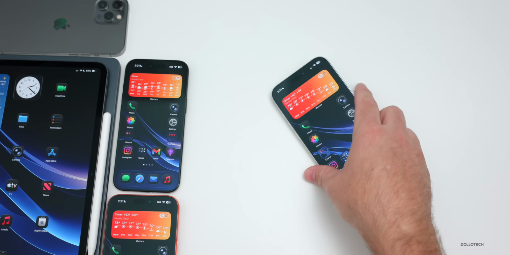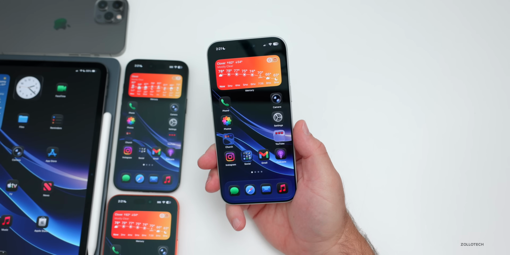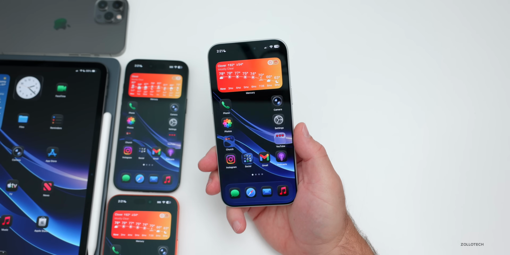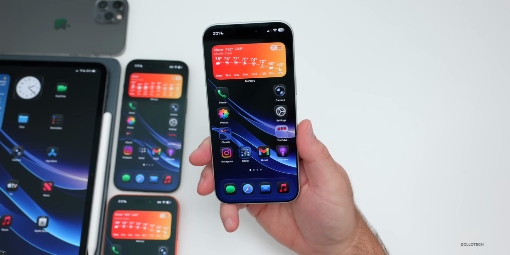We could also get a HomeOS update, where many people have rumored for quite some time that we'd get some new HomeOS that would carry across to different products such as HomePod or maybe a HomePad to help control your home. That was supposedly delayed due to the Siri 2.0 delay, so maybe we'll see that in the near future.